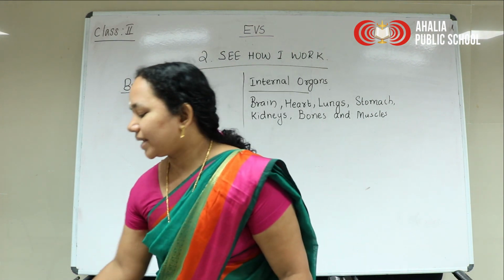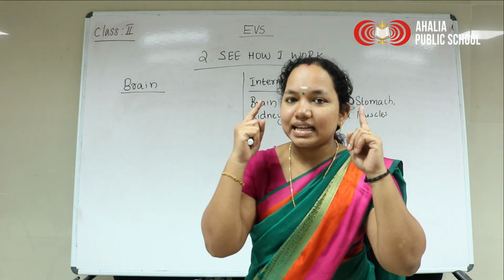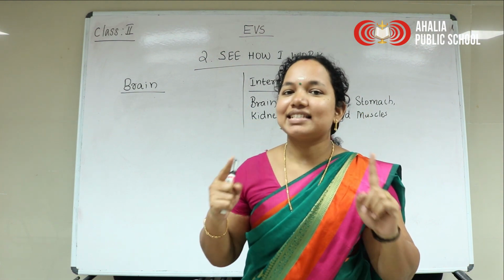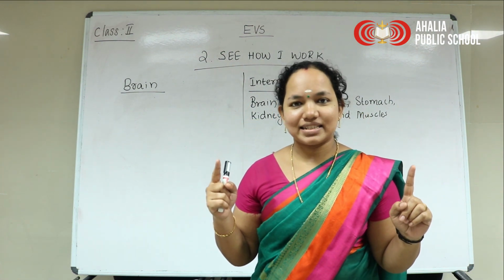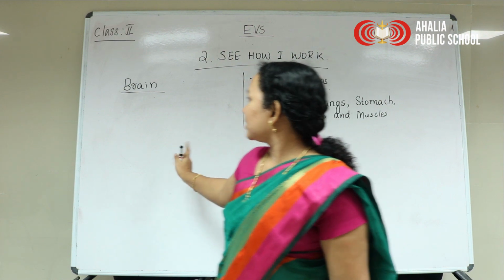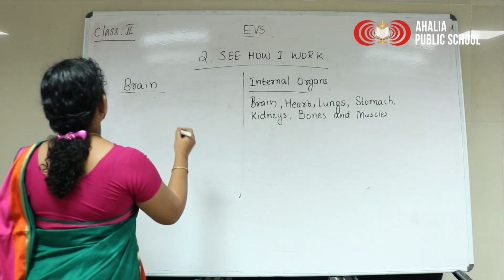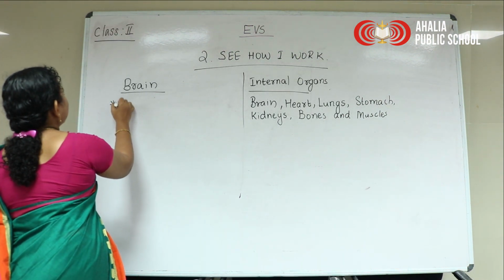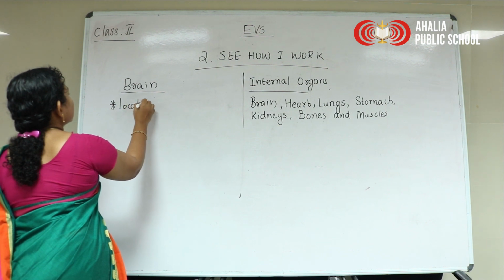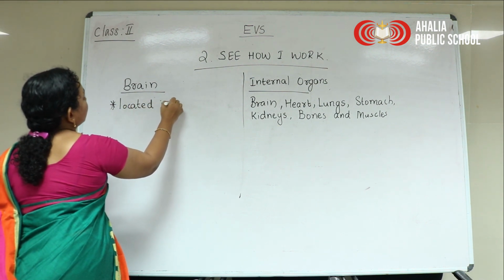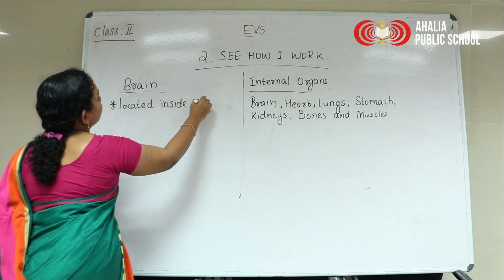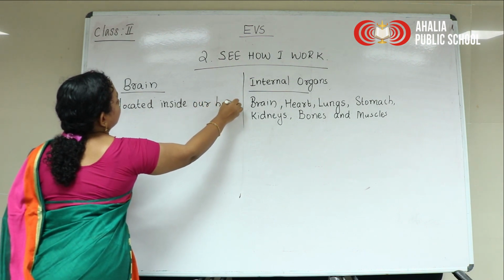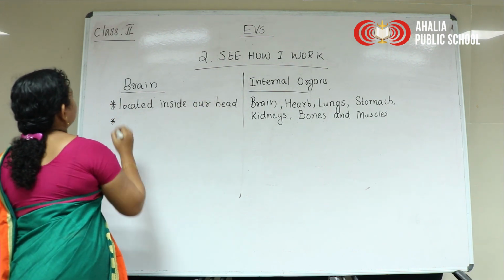So this brain is located inside our head. One point is it is located inside our head.